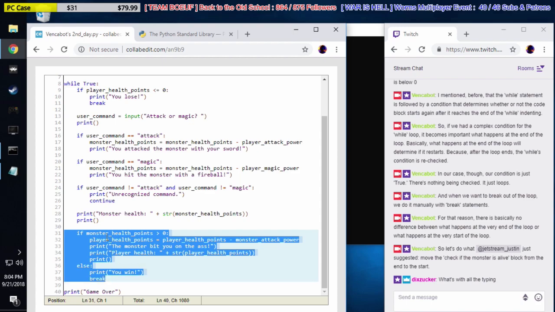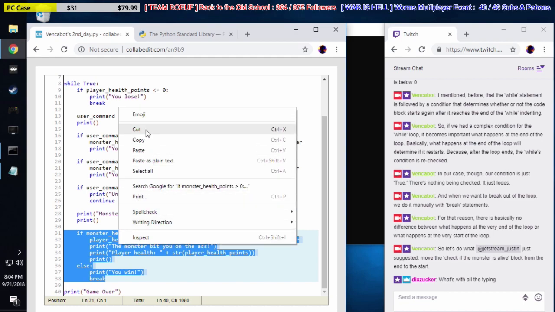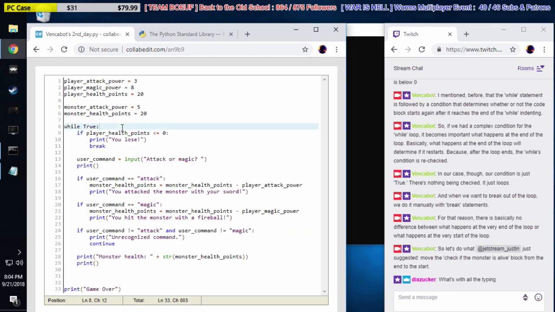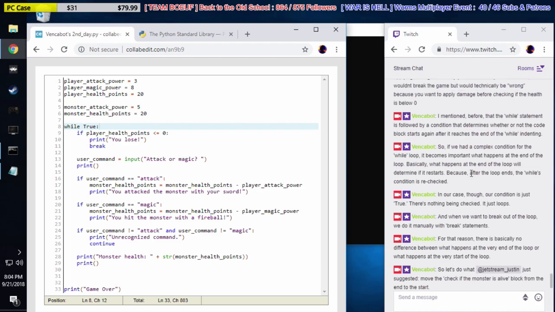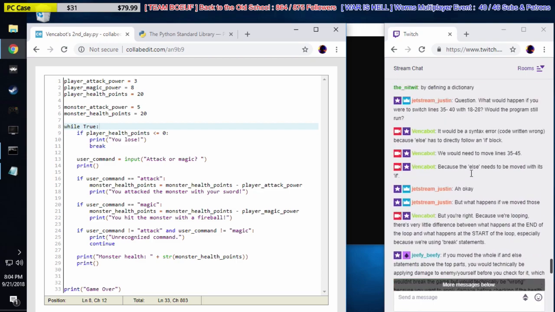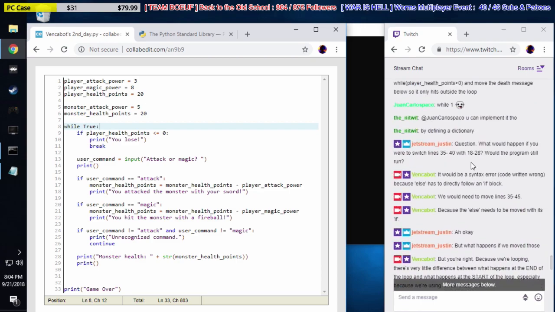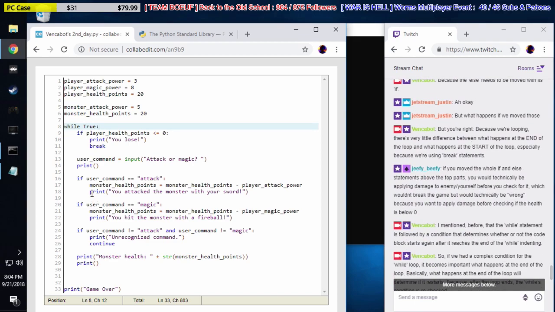Okay, so we have this, if he's alive, do this. If he's dead, then break. We're going to cut this and put it right at the very top. That's what Justin said, right? What did Justin say? What line do you want us to put it at? 18 to 28. 18 to 20, right here.